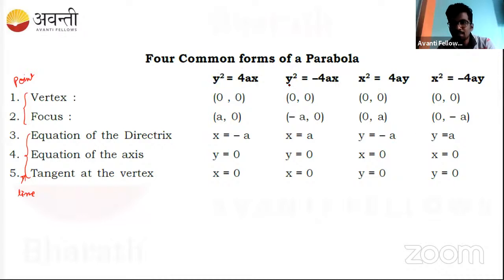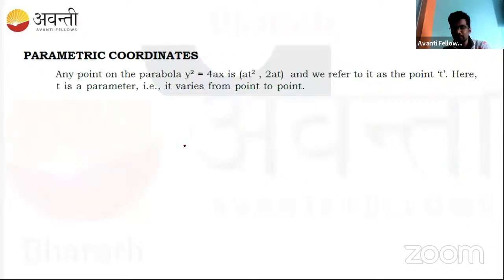There are other forms also like this. These are some of the standard forms. Beyond this, there are cases where the vertex will shift away from the origin. In all these cases the vertex is 0, 0. When the vertex shifts, the focus also shifts. We will do that shifting later.